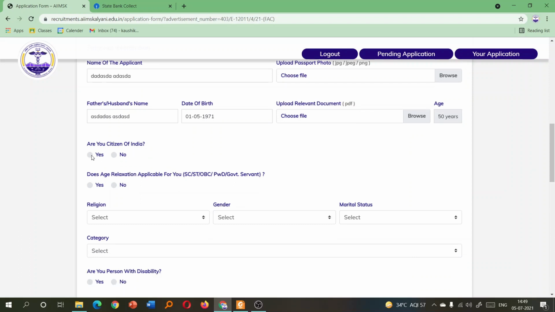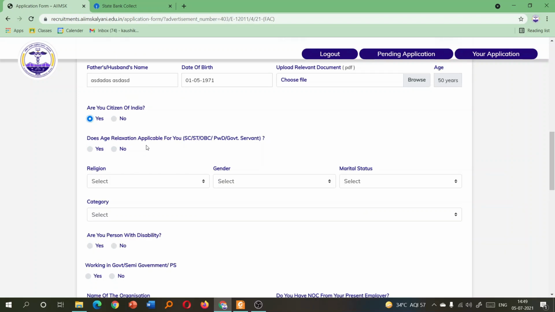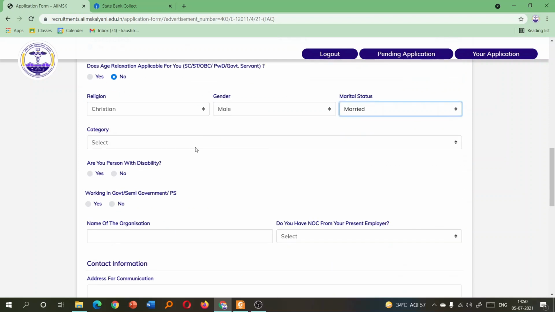Now go for, are you a citizen of India? Let's say yes. Age relaxation applicable for you? If you go through the advertisement, you will see that for certain communities and for government servants also, there is some age relaxation. So if it is applicable for you, you say yes, or if it is not, then you say no. You select your religion. I'm just selecting randomly, and these are all pretty straightforward.